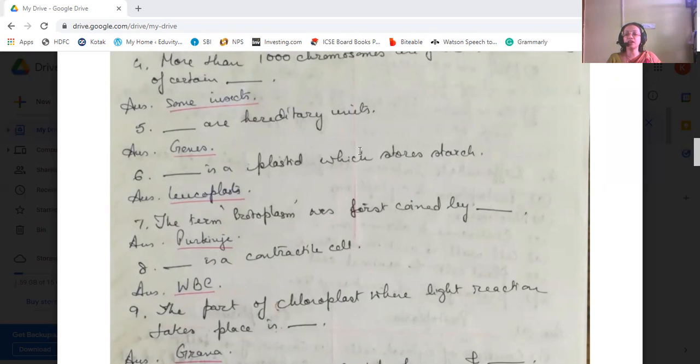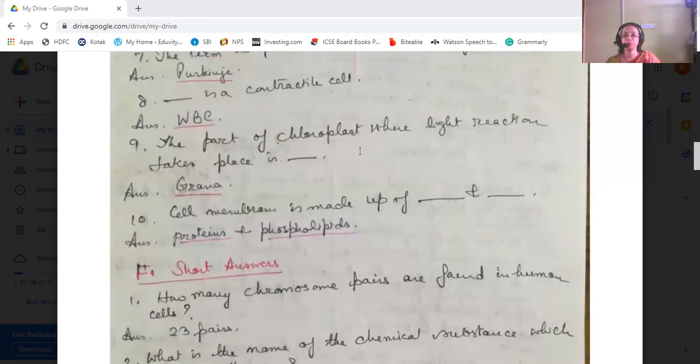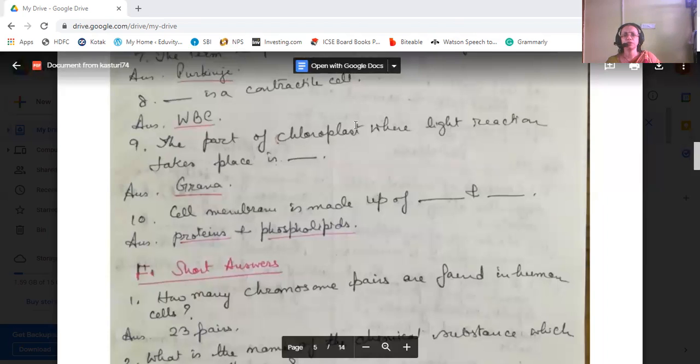WBC is a contractile cell, that is white blood cell. The part of chloroplast where light reaction takes place is the grana. Chloroplast has two parts, that is grana, and another is, I forgot.